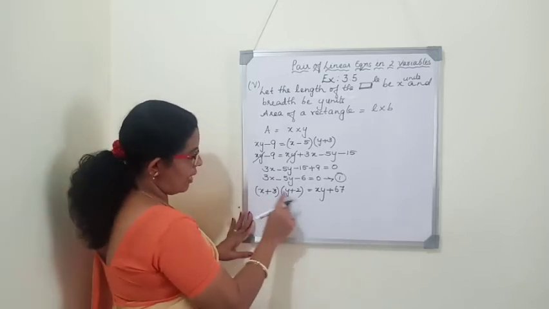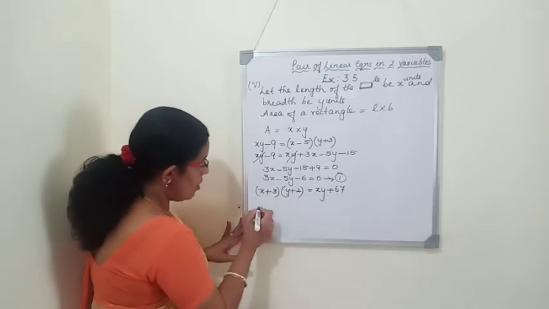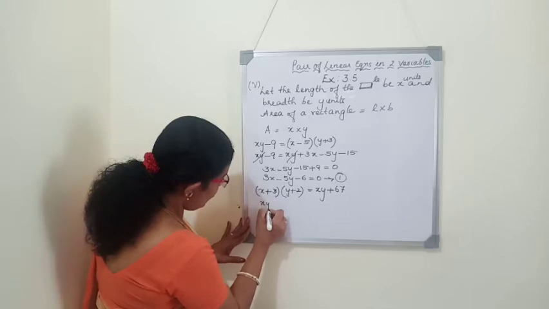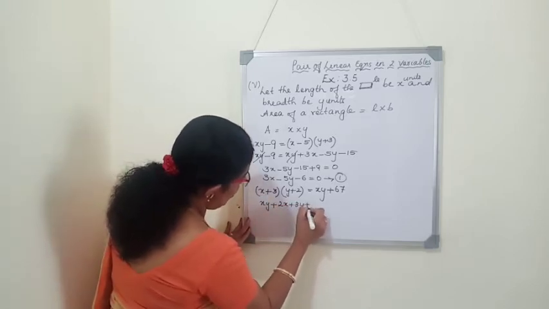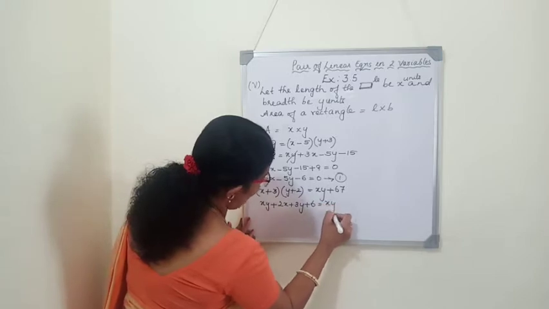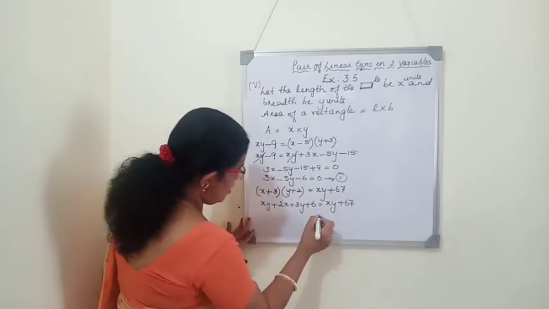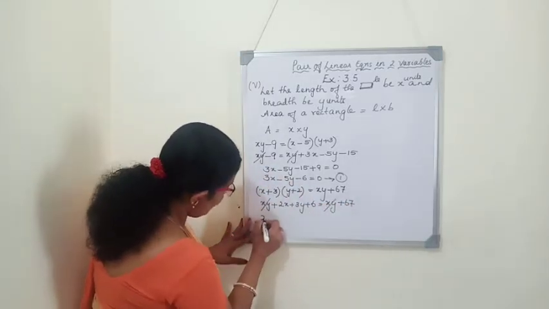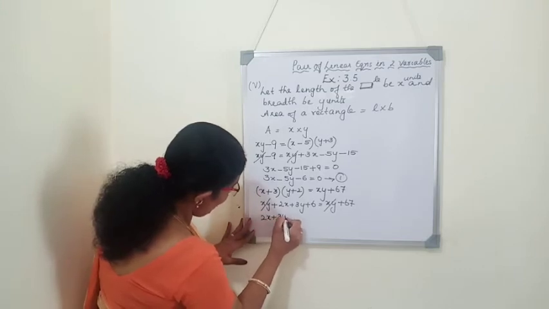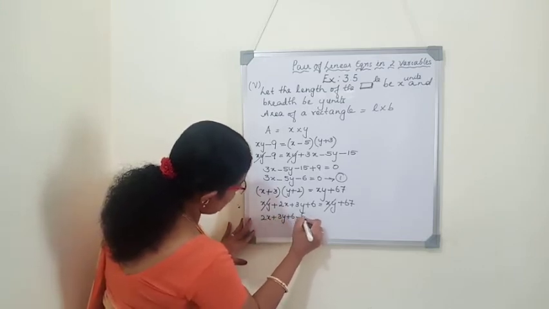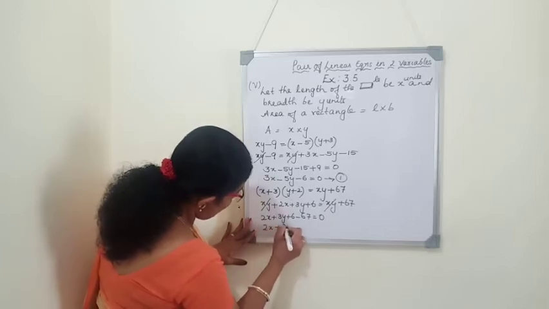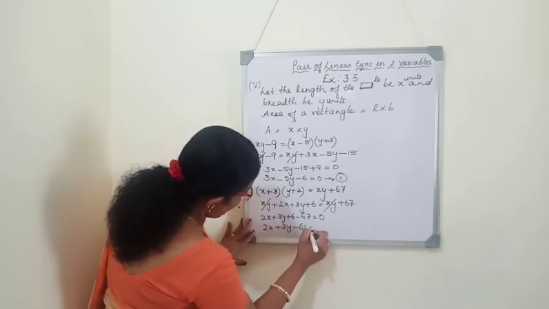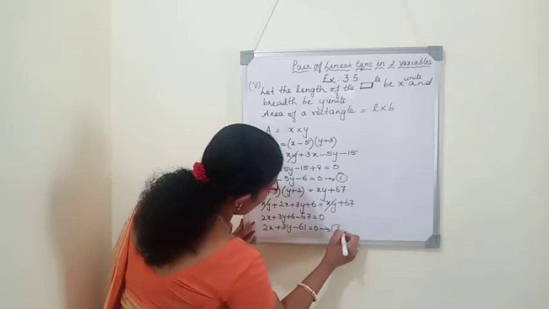This is area, length into breadth is area. So x into y, xy plus 2x plus 3y plus 6 is equal to xy plus 67. Same, we will cancel xy. 2x plus 3y plus 6 minus 67 is equal to 0. 2x plus 3y minus 61 is equal to 0. This is our second equation.